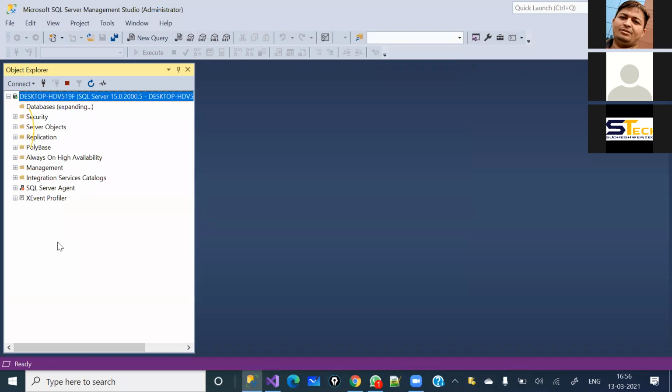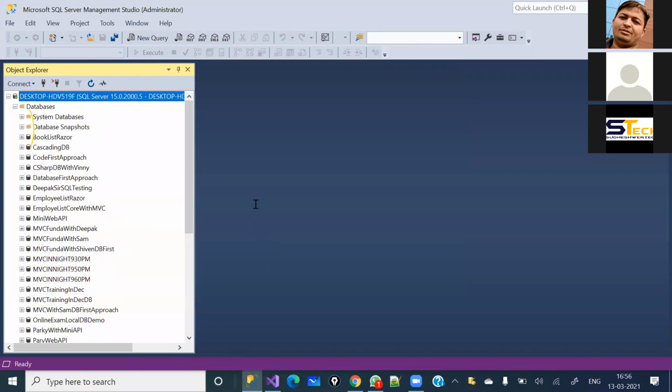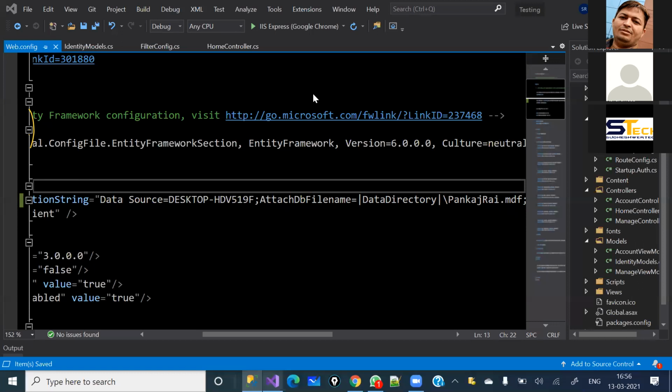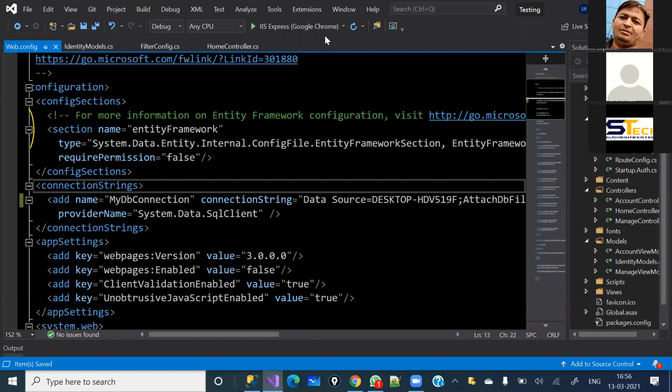That's the reason I have kept that name, so it will be unique, because that name does not exist in my database. Okay, now let's come back here, and first of all, I'm going to do the migration. By doing that migration, our database and everything will be created. So you will also get to know how the Entity Framework code first approach actually works.